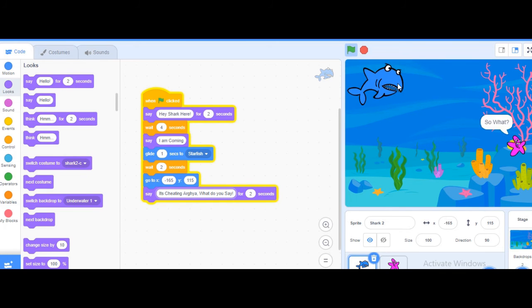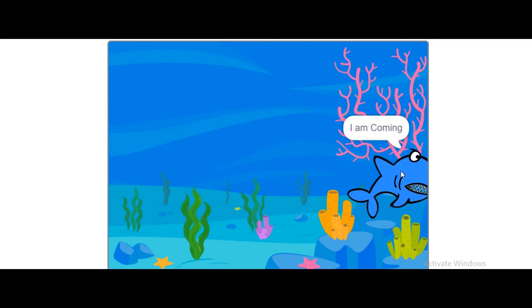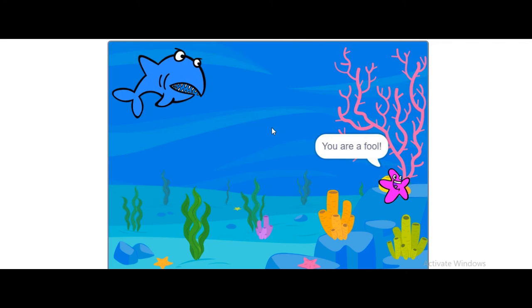Hey shark here, and it is saying so what, and I'm coming, then it disappeared, and again it went to here, and then you are a fool. Okay, so this is the conversation here. You can make the conversation again here. See again, hey shark here, so what, I'm coming, it went here but it disappeared, it's cheating, so what do you say, you are a fool. So this type of conversation story we can make.